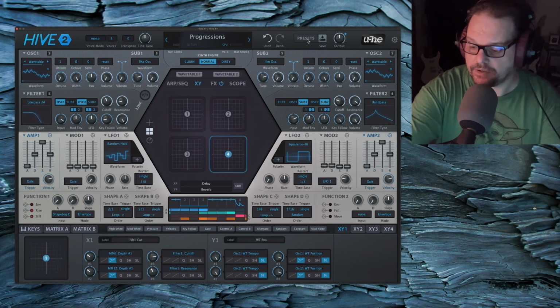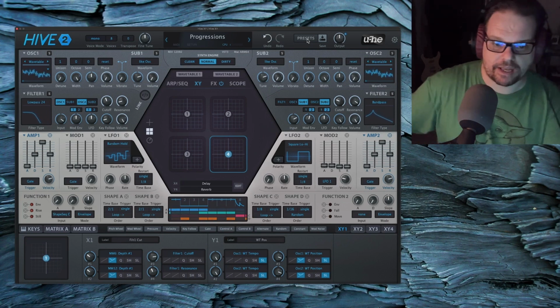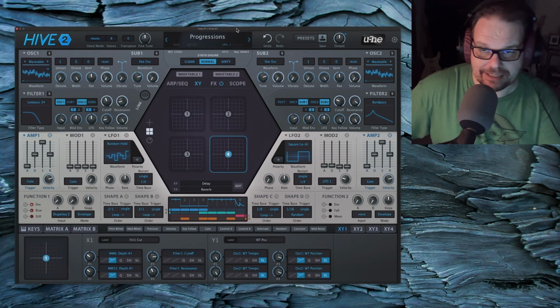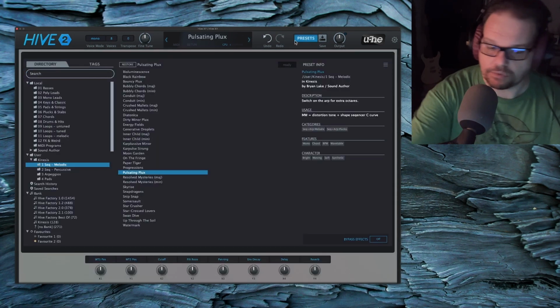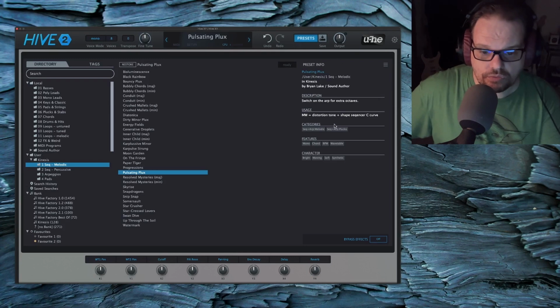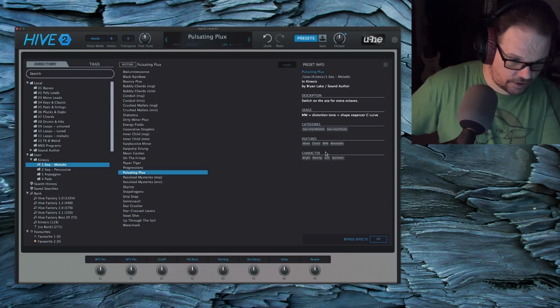Yeah, I'm big into layering, so a lot of these patches are intended to be layered with pads and having arpeggios kind of sprinkled over them. Good stuff. Moving right along to another mono patch.